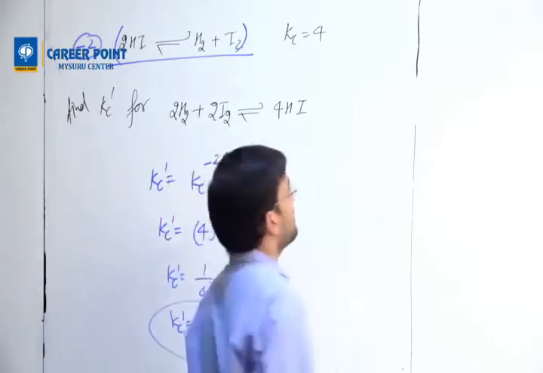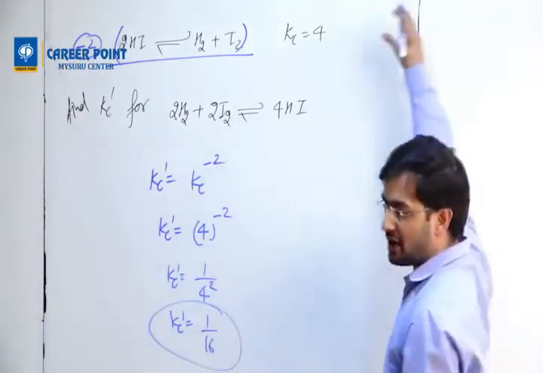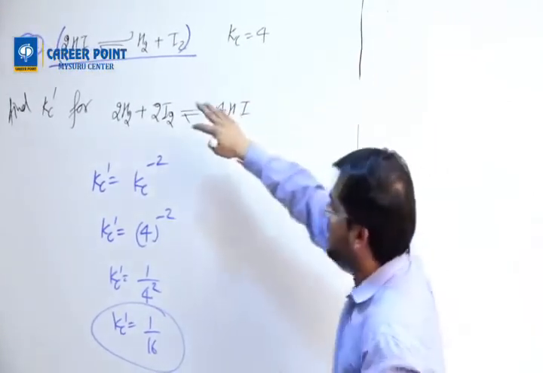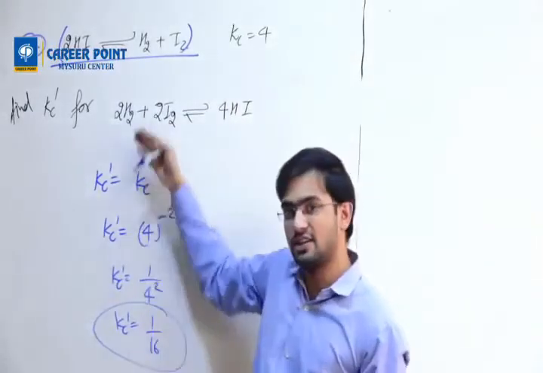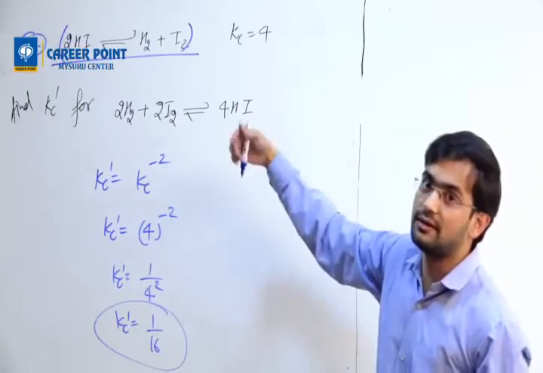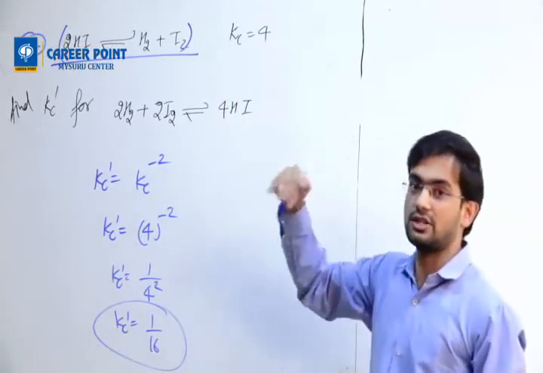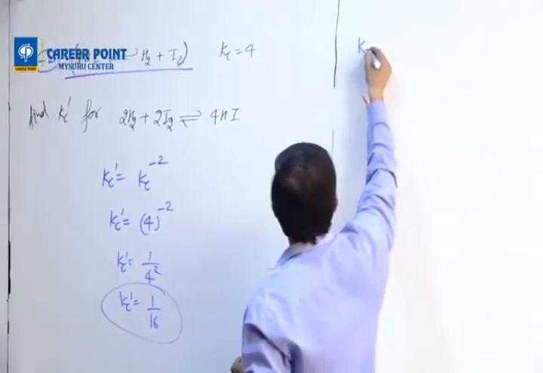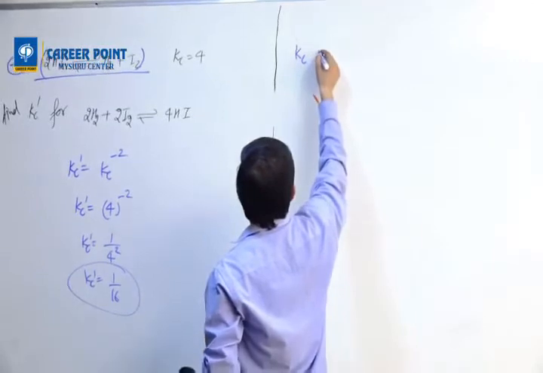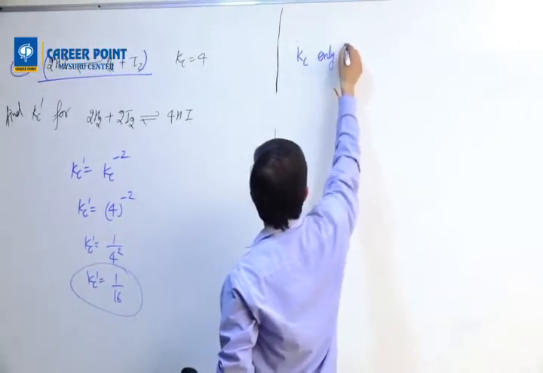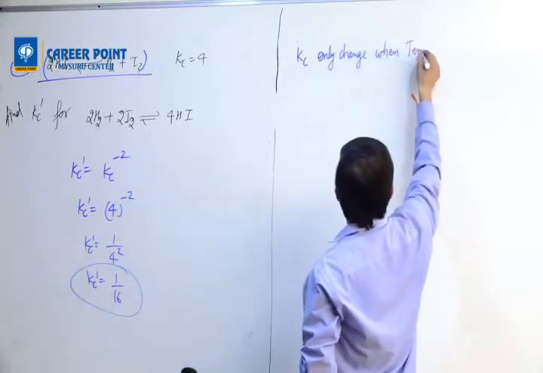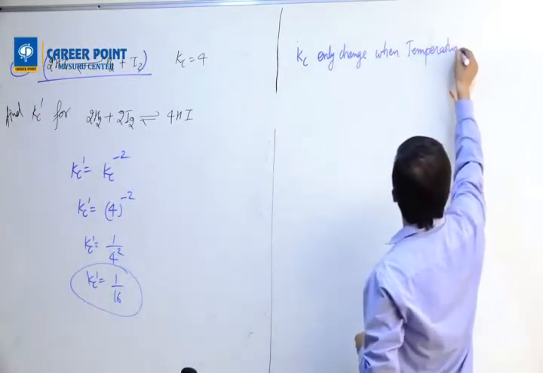Okay? Done. Now we come to this side of the board. And here, this Kc is changing. You see Kc is changing, how? As I'm changing the way the reaction is written. This is the first way Kc changes. Okay. Then the next point is Kc only changes when temperature changes.